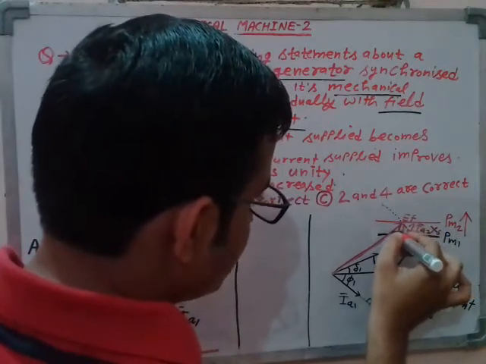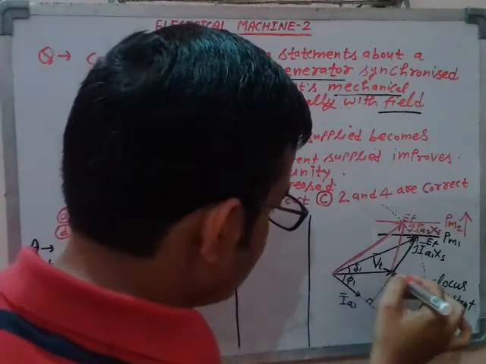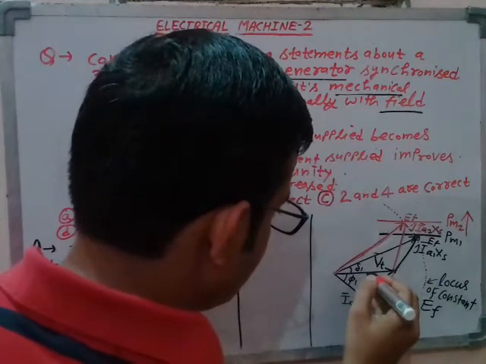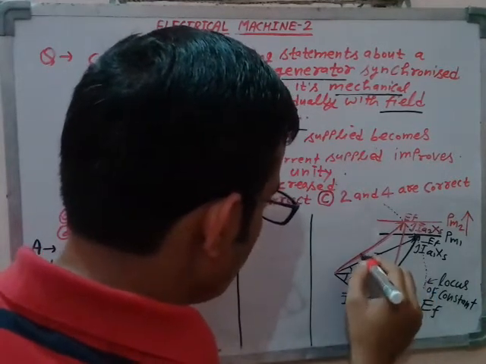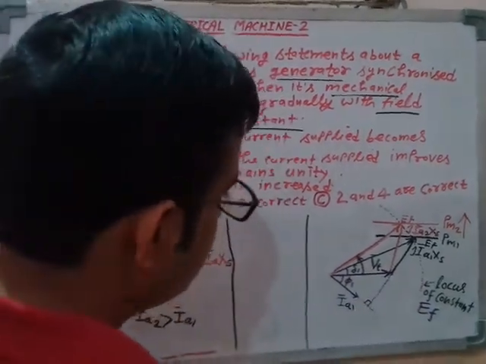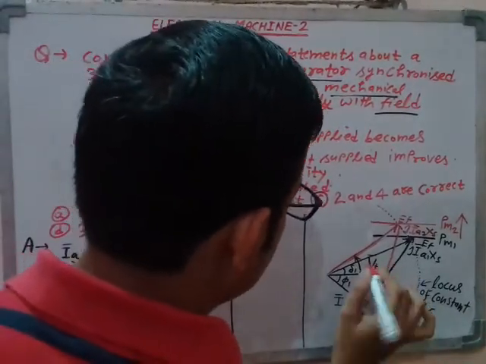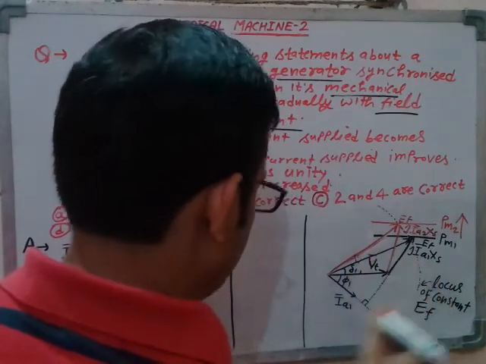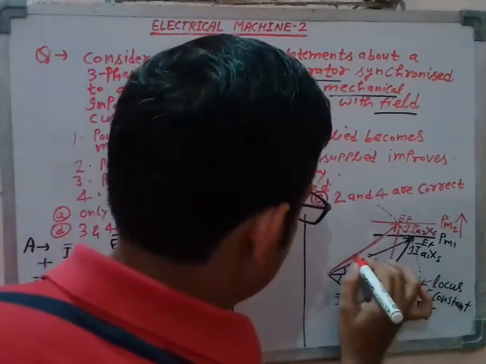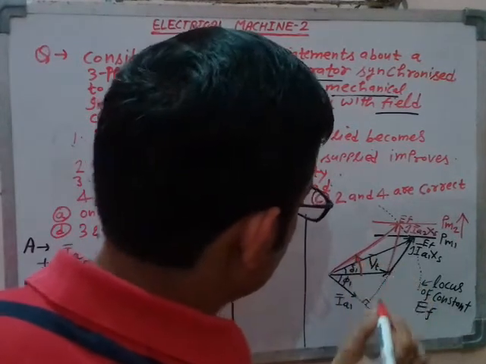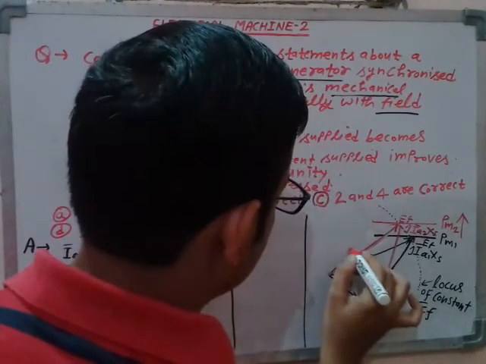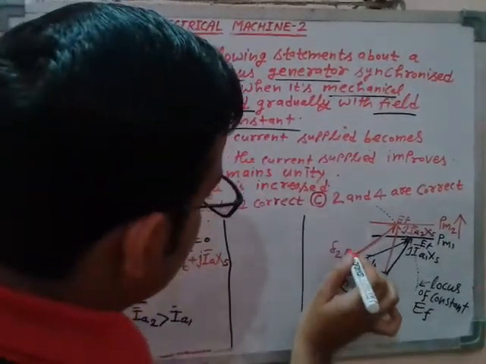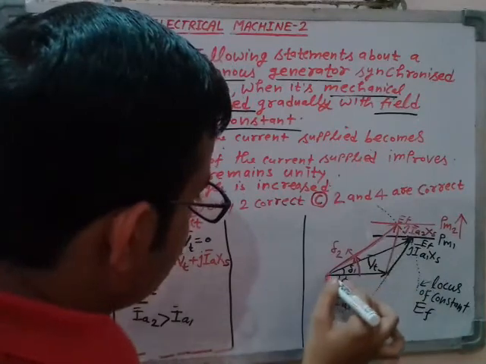That means between this excitation EMF phasor and this terminal voltage, this is my new load angle, okay. Let me draw it in red to differentiate. This is the new load angle. Let me write it here separately and call it delta 2. So delta 2 is the load angle between this EF and this terminal voltage VT.